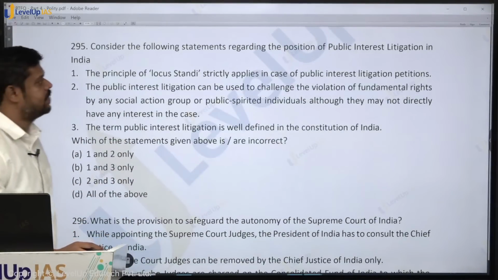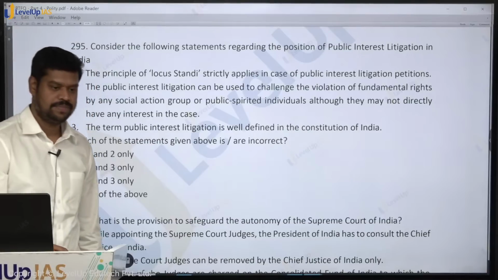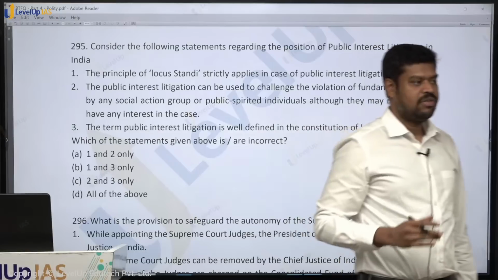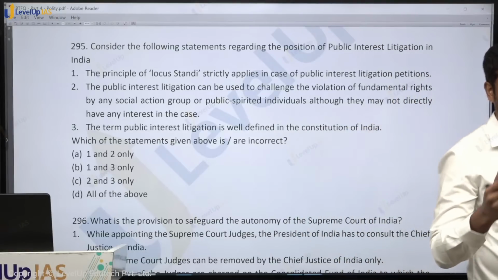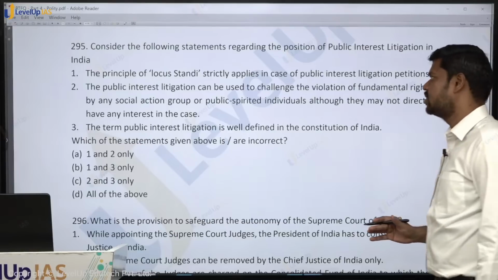Consider the following statements regarding the position of public interest litigation. What is public interest litigation? It's a litigation that is filed in front of a court of law by a person not for his own interest, but for the interest of some other people in the society. Somebody else is getting affected, so therefore he is filing a litigation. That's a public interest litigation.